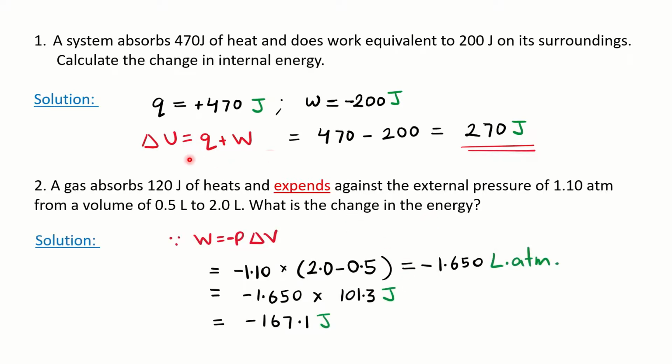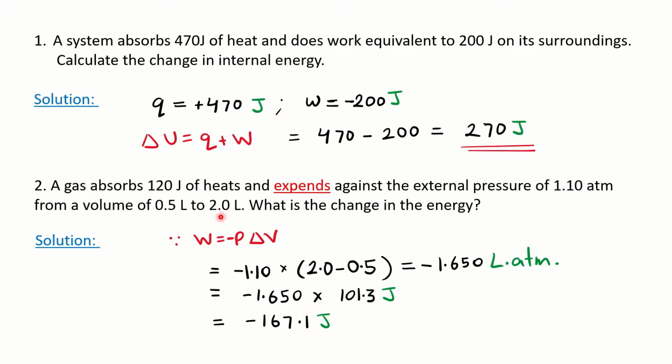So for del U, we know the formula: Q plus W. Q is given as positive 120 joule, so we have to calculate the W value here. W is equal to, since expansion takes place, minus. So minus will be there, minus P del V, where pressure is given as 1.10.